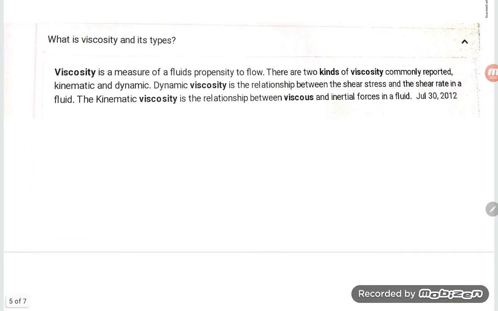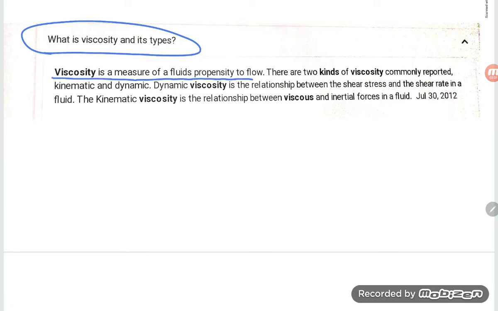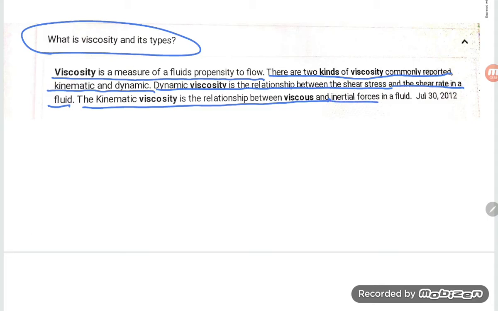Next one, what is viscosity and its types? Viscosity is a measure of a fluid's resistance to flow. There are two kinds of viscosity commonly reported: kinematic and dynamic. Dynamic viscosity is the relationship between the shear stress and the shear rate in a fluid. Kinematic viscosity is the relationship between viscous and inertial force in a fluid.